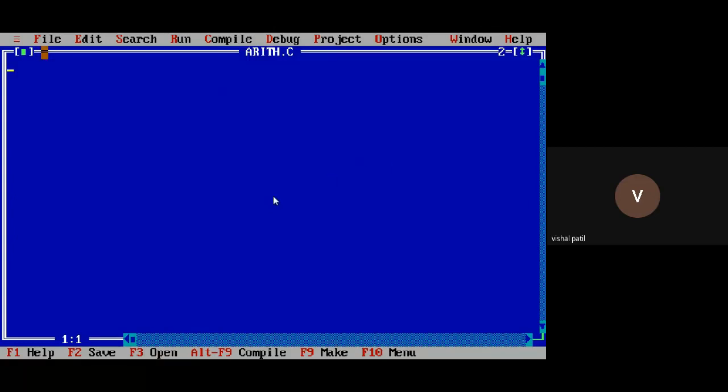So what changes will we make over there? Hash include. Without a header file also we can run our program. Let's see without a header file. Void main, but you have to practice with header files. It is the entry point of the program, right? So integer.